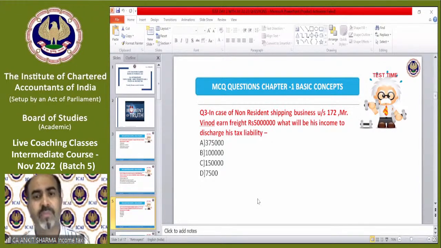Now question number 3. I have discussed the provision regarding the shipping business under section 172. So if Mr. Vinod is a non-resident and has freight income of rupees 50 lakh, then under section 172, what should be his income to discharge his tax liability? Always read the MCQ very carefully, the question as well as the options, and then only answer. Let's see who gives the correct answer of question number 3, because that's technically our first numerical question.